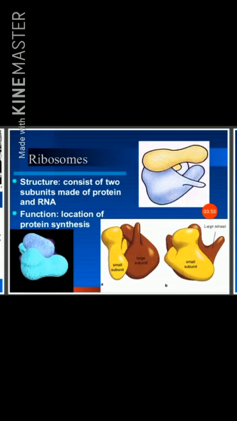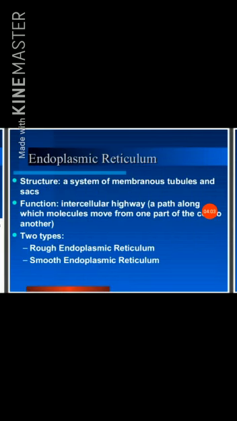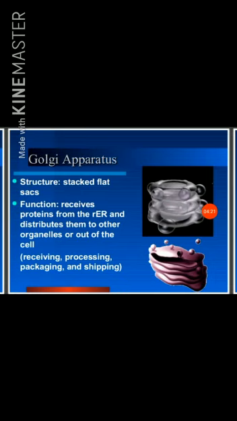Ribosomes structure: consists of two subunits made up of protein and RNA. Function: location of protein synthesis. Endoplasmic reticulum structure: a system of membranous tubules and sacs. Function: intracellular highway, a path along which molecules move from one part of the cell to another. Two types: rough endoplasmic reticulum and smooth endoplasmic reticulum.